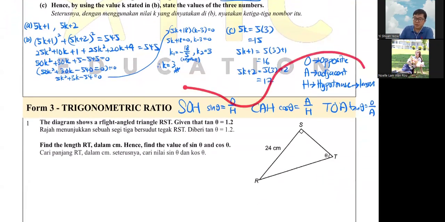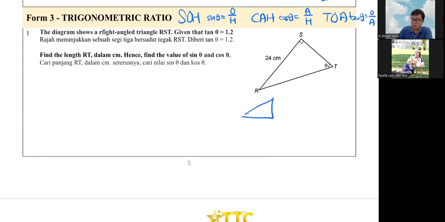This chapter is very heavily linked with your Pythagoras theorem, which we'll be using here as well, along with 90 degrees. Pythagoras theorem is about 3 lengths. I'm just telling you the difference. For the right angle triangle, Pythagoras theorem is talking about 3 lengths, 3 panjang. Out of the 3, you just need to know 2, and then you can calculate the other 1.